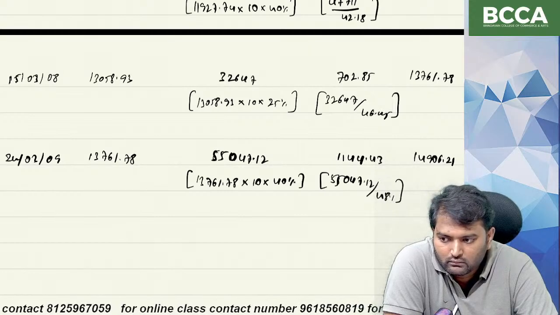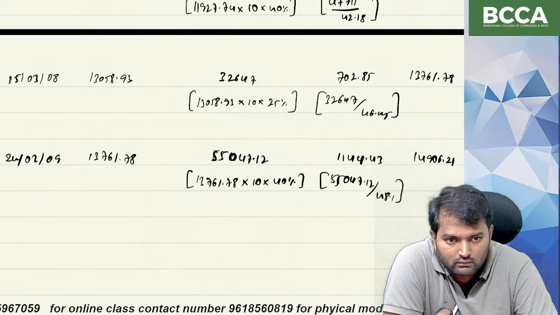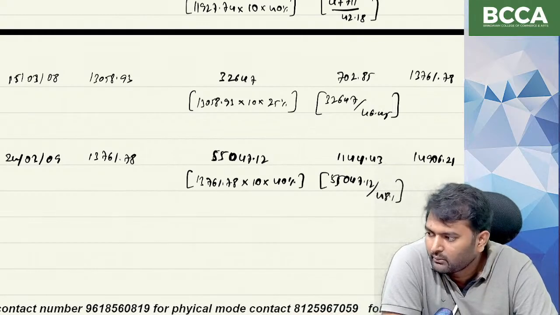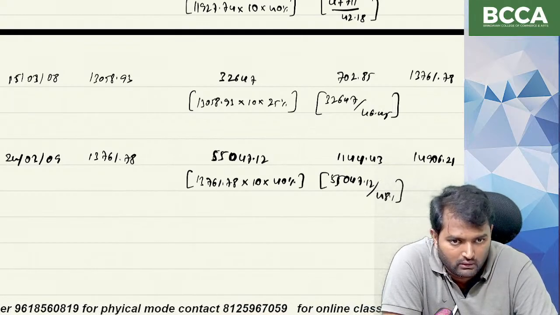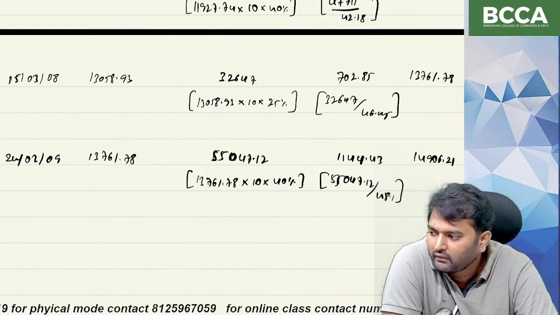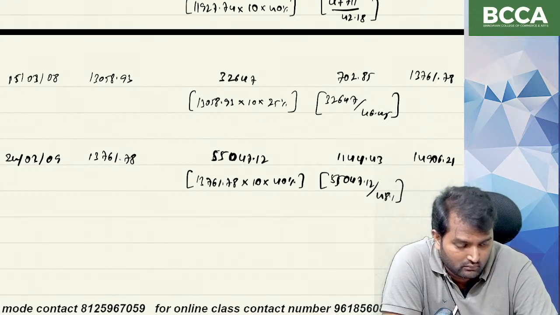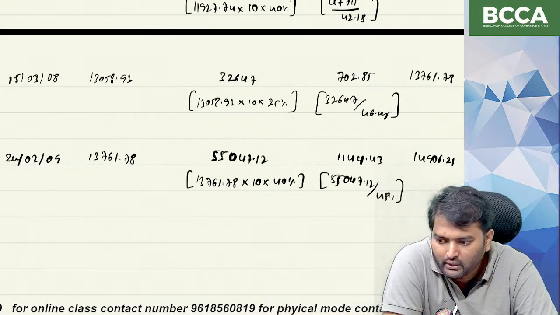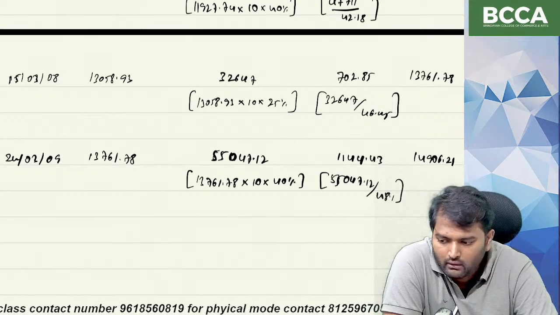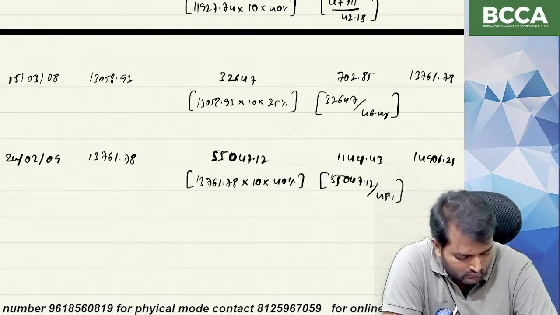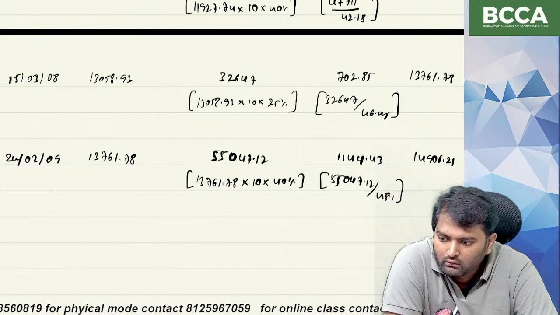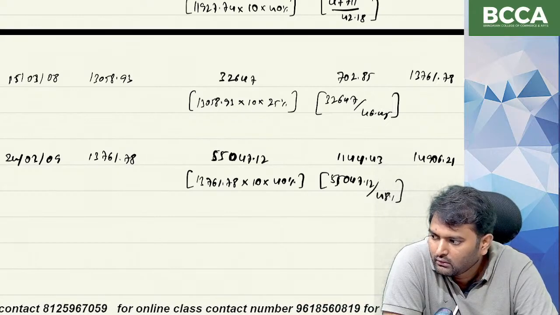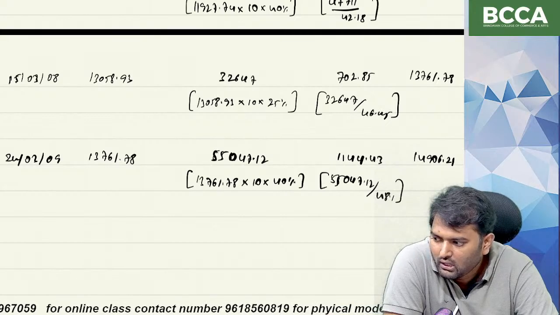So these are the closing number of units under which plan? Dividend reinvestment plan. In the beginning we have only 10,000 units, but every time we invested dividend, so that's why the closing number of units are 14,906.21. Clear? Done. So this is working note. This is not the main answer. Calculation of number of units at the end.